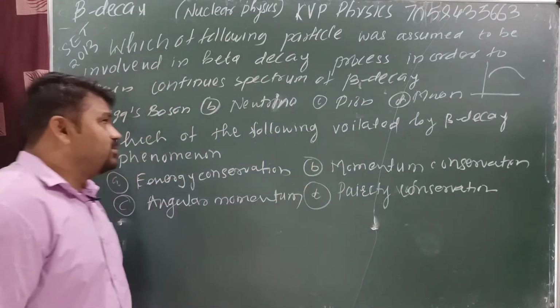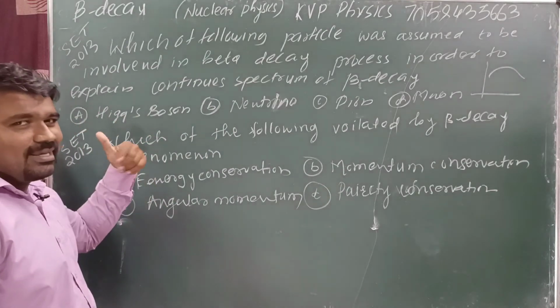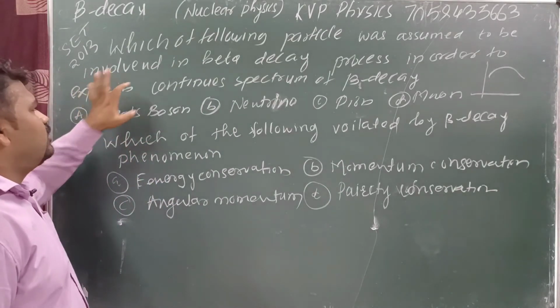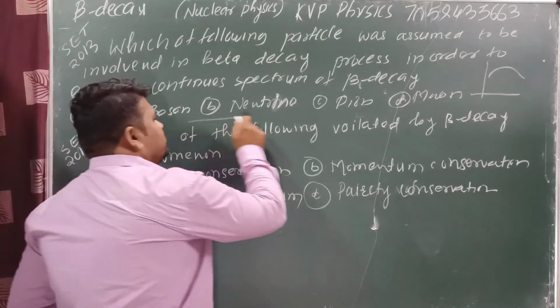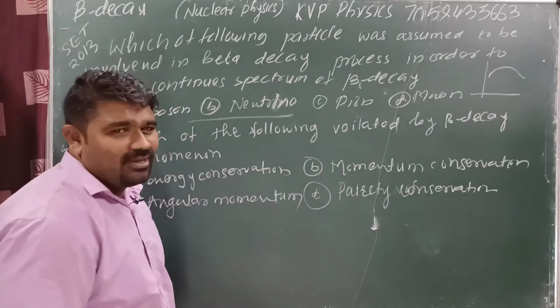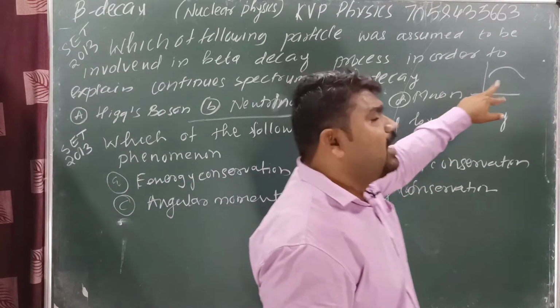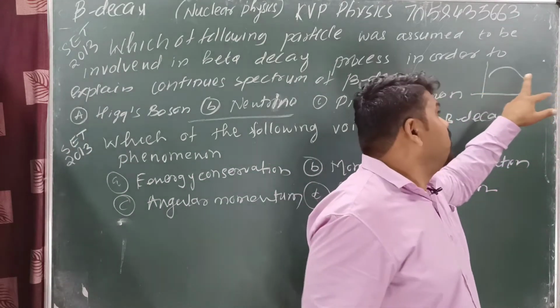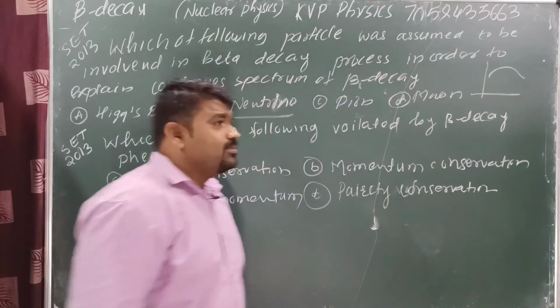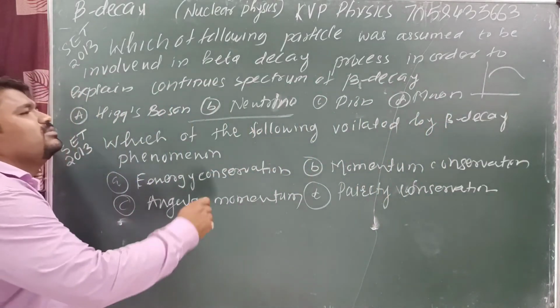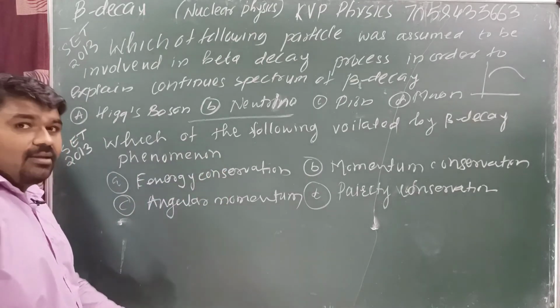This is also not a correct option. And we know that Higgs boson is not related with the beta. So which one option is the correct one? Neutrino is important. Yes or no? Because here there is the sharing of energy between the beta particle and the neutrino particle. Yes or no? Means here which option is correct? Neutrino gives the continuous energy spectrum in beta decay.